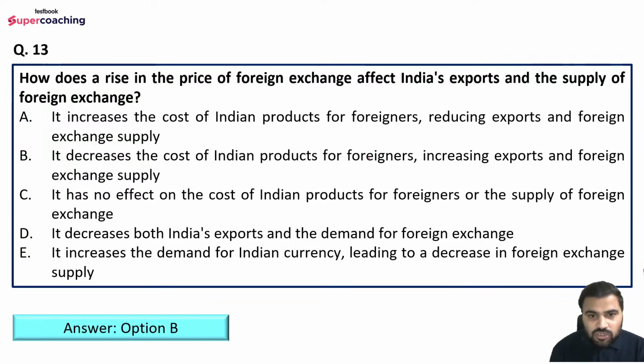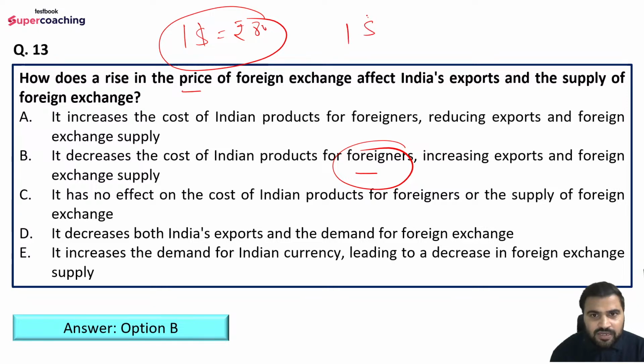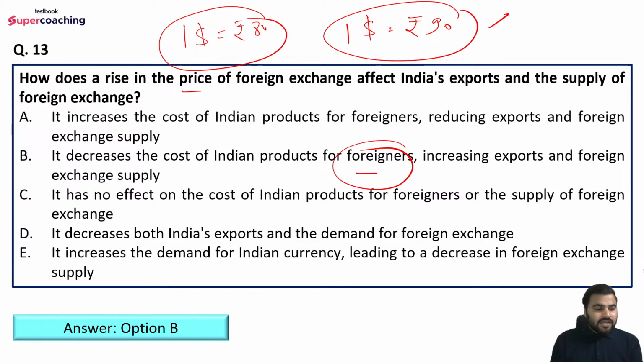It decreases the cost of Indian products for foreigners, increasing exports and foreign exchange supply, right? So what is happening here? Here we are seeing there is a rise in the price of foreign exchange. For example, earlier it was $1 equals rupees 80, but now it is $1 equals rupees 90, right? So what is happening here? Earlier the Indian producers, those who were exporting, for every dollar they were getting rupees 80, but now for the same set of goods and services they are getting rupees 90, right?